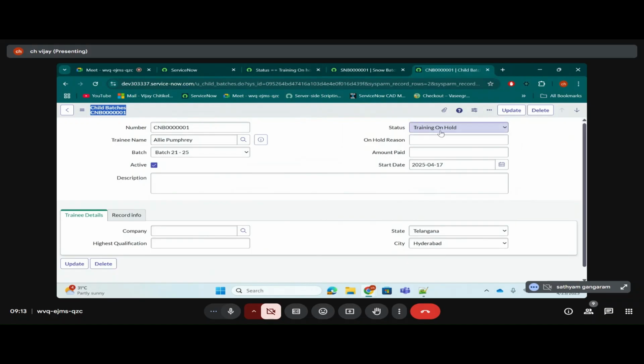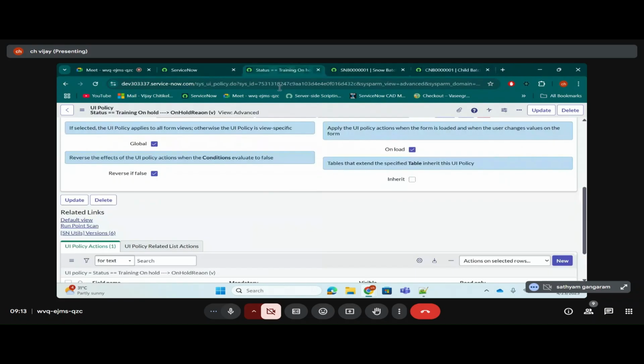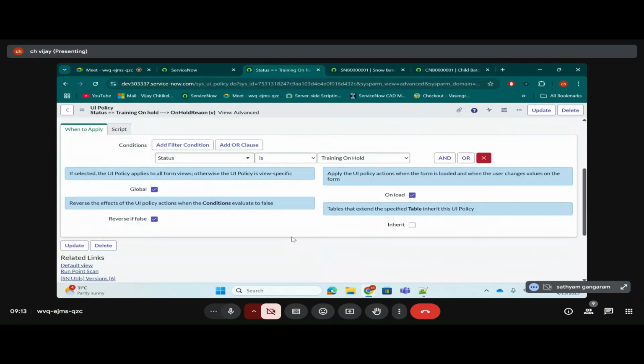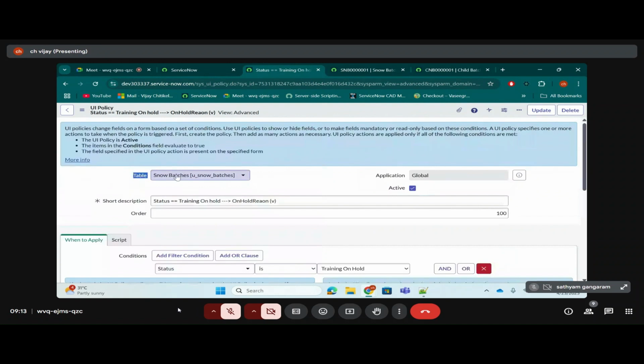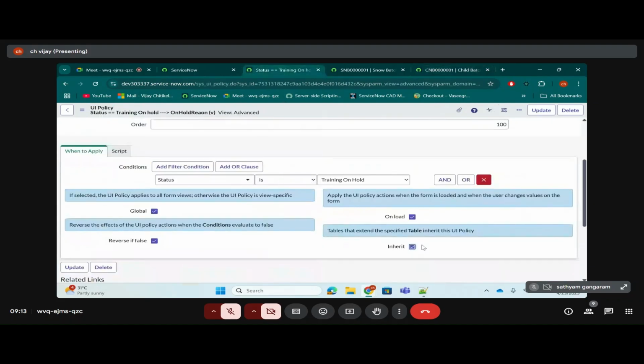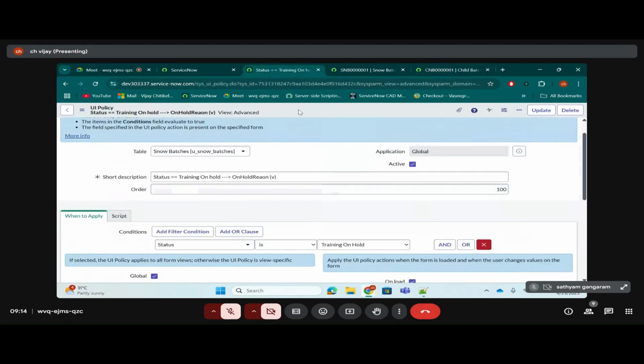So what will we do? We will create a new UI policy, give it the child batches table, and add the same condition. But instead of doing that, you just click on the inherit checkbox. What this will do: if snow batches has any child tables, and we have a child table, child batches, it will also work there if this inherit checkbox is checked to true. So you need not create one more UI policy for that.